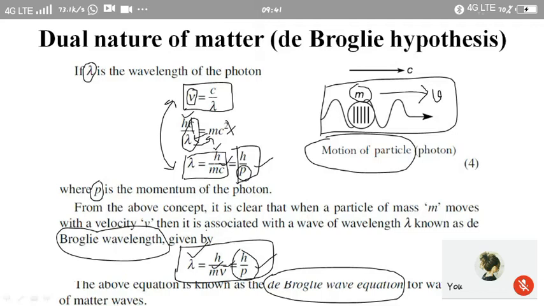This concept is known as de Broglie matter waves, or de Broglie waves, which are associated with the moving particle. So in a simple sense, whenever a particle is in motion, it is always associated with a wave. This concept is known as the de Broglie hypothesis. The wavelength associated with the moving particle is given by lambda is equal to h by mv, that is equal to h by p. So it is a very simple concept.